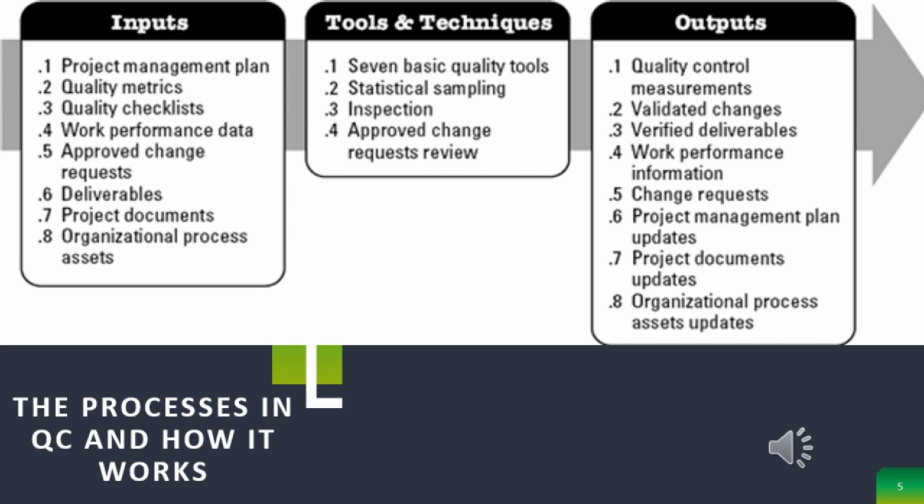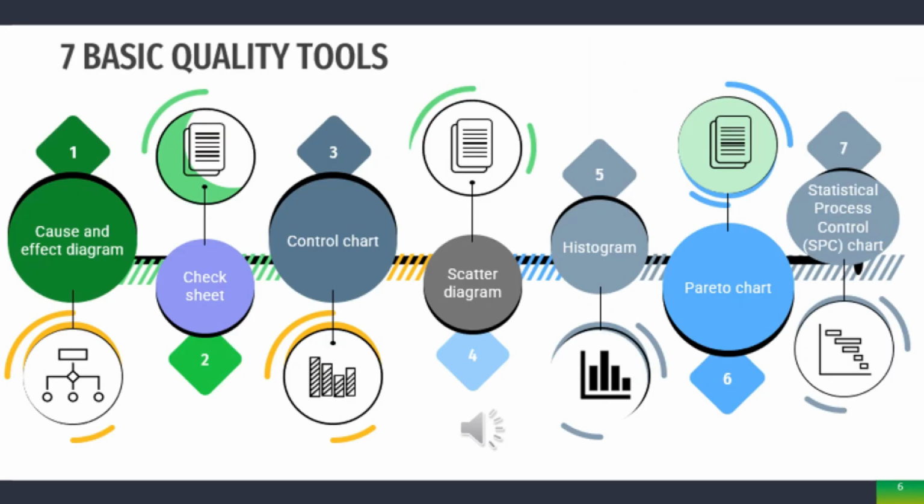Quality control measurements, validated changes, verified deliverables, work performance information, change requests, project management plan updates, project documents updates, and organizational process assets updates. The 7 basic quality tools for process improvement are: first, the cause and effect diagram, also called Ishikawa or fishbone diagrams. It identifies many possible causes for an effect or problem and sorts ideas into useful categories. Second, the check sheet, which is a structured, prepared form collecting and analyzing data and a generic tool that can be adapted for a wide variety of purposes.